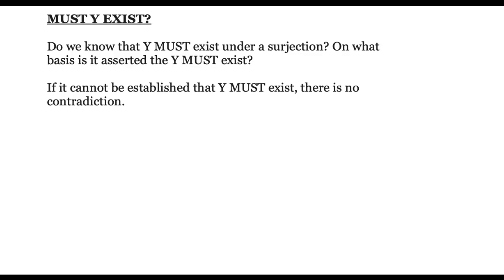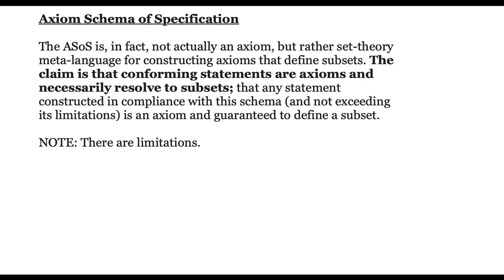Do we know that Y must exist under surjection? On what basis is it asserted that Y must exist? If we cannot establish that Y must exist, then the proof by contradiction doesn't have a contradiction. And the justification for the existence of Y is generally given as the Axiom Schema of Specification. Now, we could talk about this schema. It's not really an axiom, it's an axiom schema, which means that it's set theory meta-language for constructing axioms, for constructing statements that define subsets.